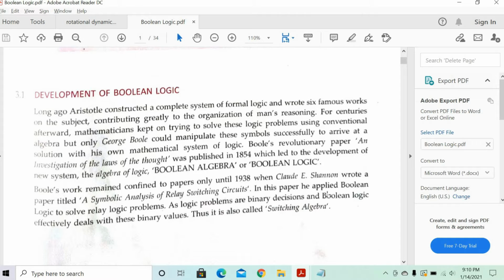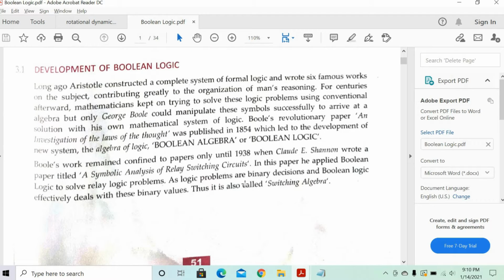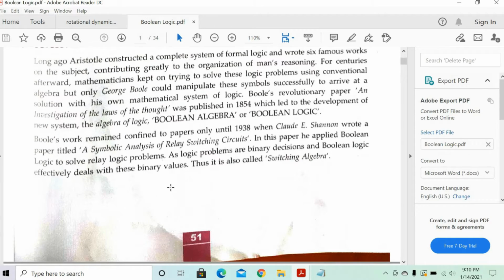And where is the application? We use this application most of the time in relay switching circuits. You'll understand this more in 12th standard when we do the relay logics. As logic problems are basically binary decisions, and Boolean logic effectively deals with these binary values, it is also called switching algebra.